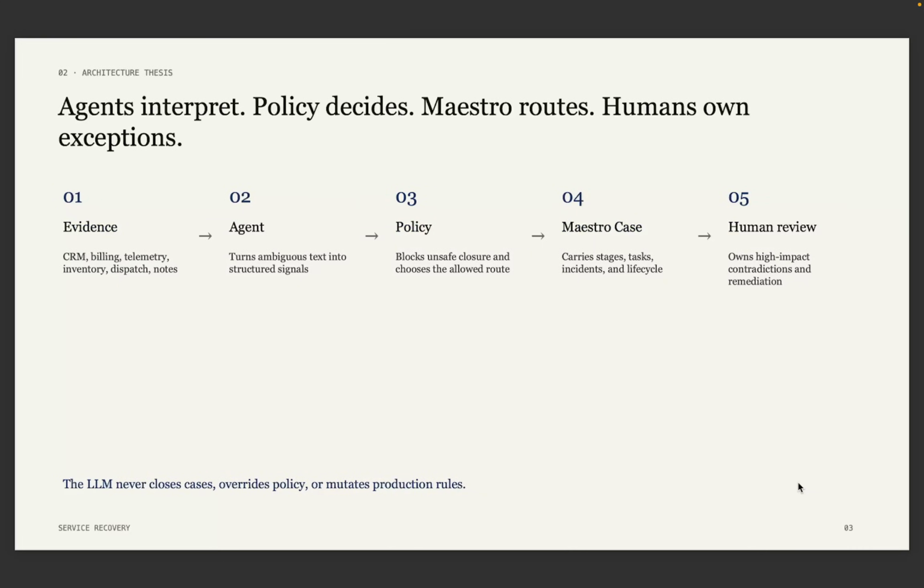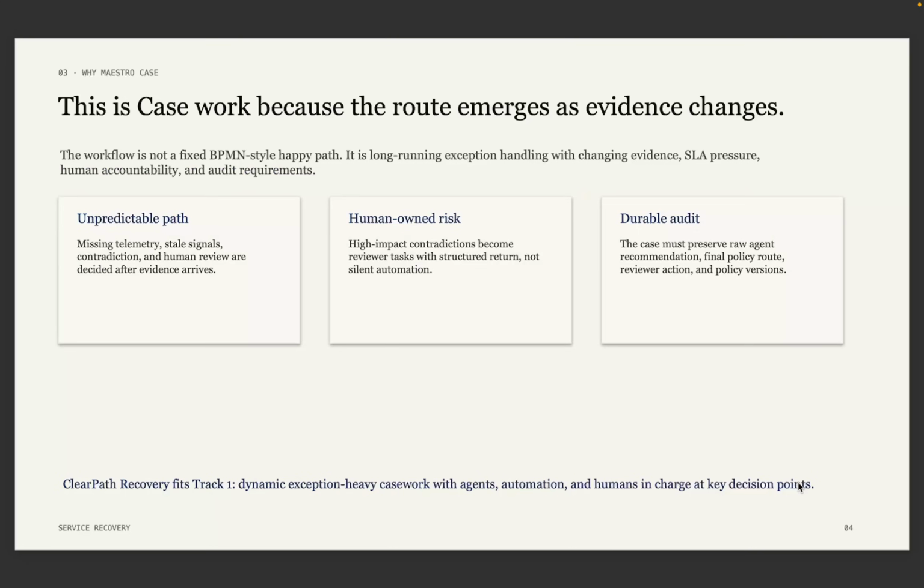The architecture keeps the agent useful without giving it final authority. Agents interpret, policy decides, Maestro routes, and humans on exceptions. This belongs in Maestro case because the route is not a fixed happy path. It changes when evidence is missing, stale, contradictory, or high impact enough for a reviewer.